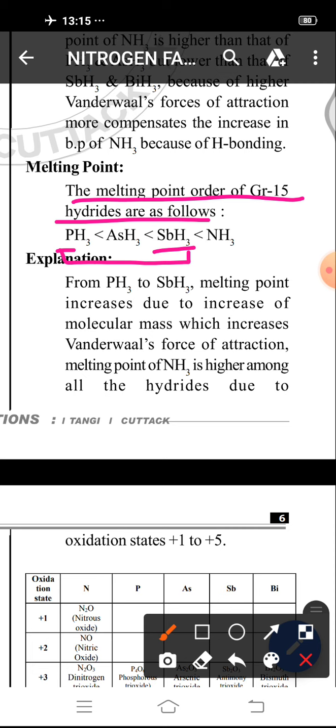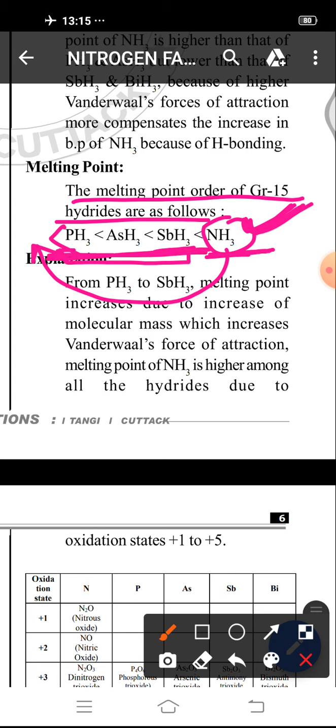So NH3 should have a lower melting point than that of PH3, but due to its previous exceptional behavior, in this case also due to intermolecular hydrogen bonding, its melting point becomes more among all the hydrides, because due to its intermolecular hydrogen bonding, its stability is more among all the hydrides of the nitrogen family.